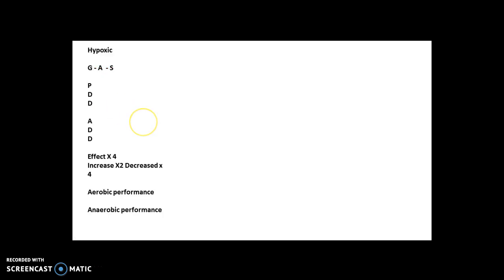So the trigger slide is this concept here. If you look here, could you look at that word hypoxic? Do you know what it means in relation to altitude? Okay, what does it mean? Then we have to go through the process of respiratory or gaseous exchange and how it is inhibited by the concept of hypoxia or hypoxic conditions. So here, little things, little triggers.